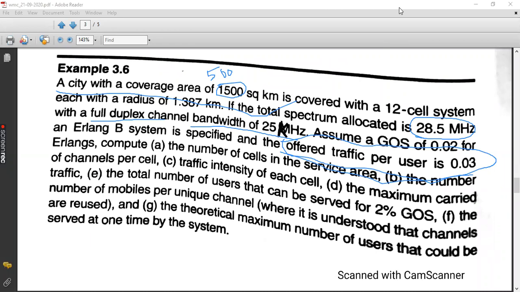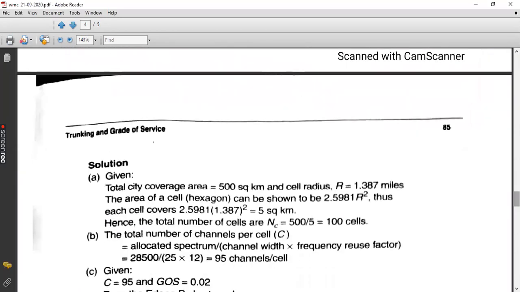The number of cells in the service area can be found by dividing the total coverage area by the area of one cell. But the area of one cell is not given in the question. Radius of the cell is given. So assume that my cell is hexagonal in shape, because normally we are using a hexagonal cellular system, isn't it? If you use a hexagonal cellular system, then the formula to find the area is 2.5981 r square.